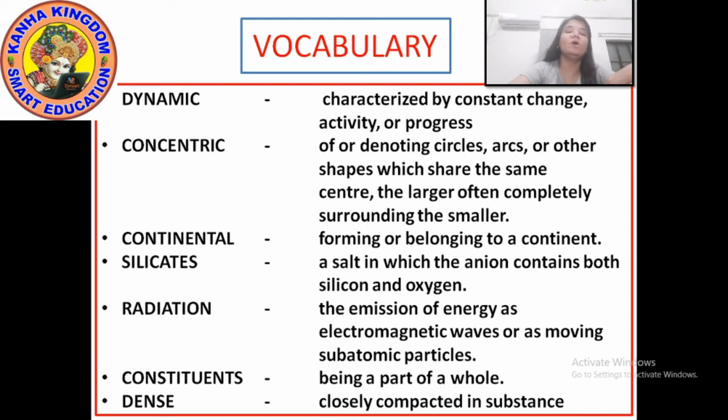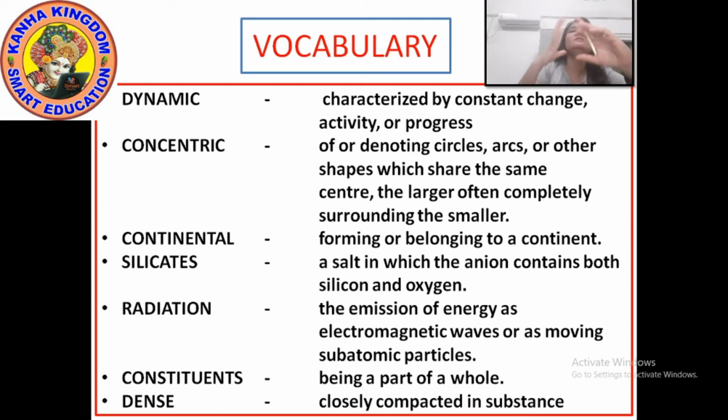Next is concentric. What does concentric mean? Concentric means denoting circles, arcs or other shapes which share the same center, as I had given you the example of an onion, where the arcs or other shapes share the same center.